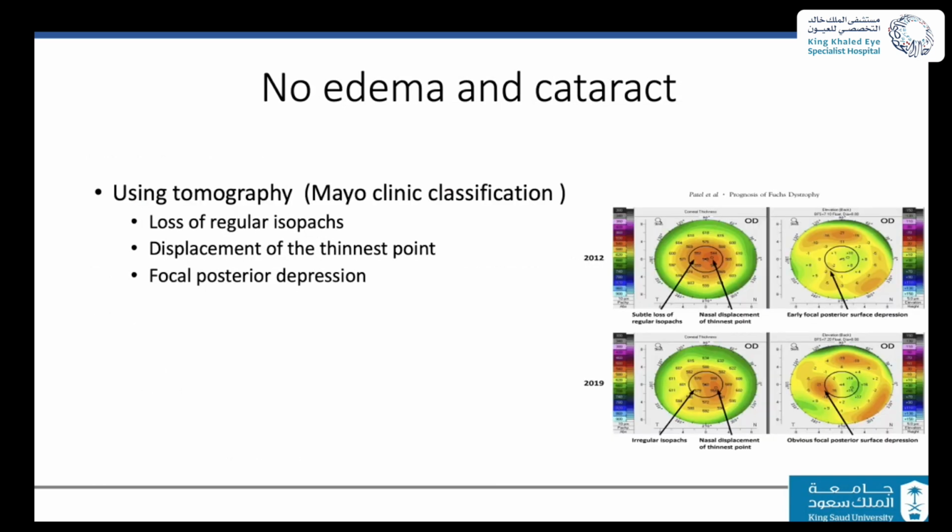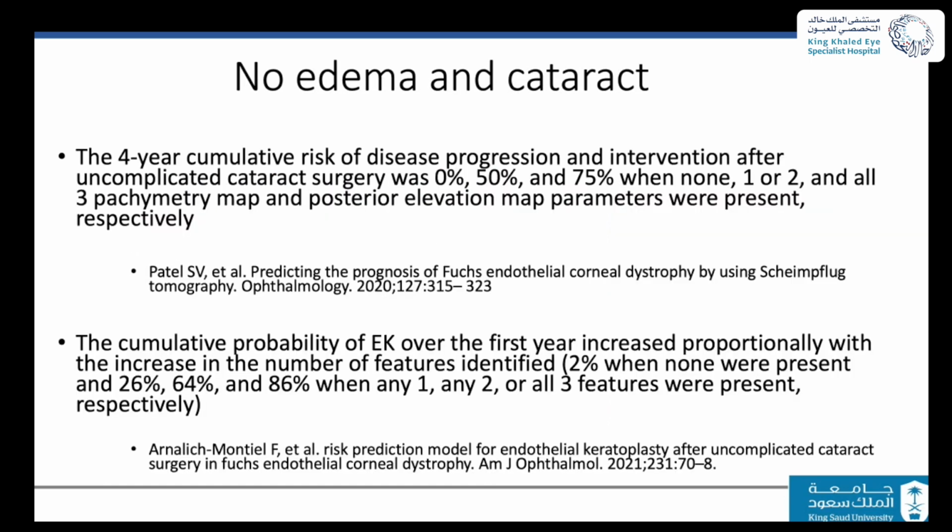Back to the tomography and the features that we have seen, two studies were recently published, one with a 4 year follow-up and one with a 1 year follow-up. In the 4 year follow-up, they found that if you have all three features in the tomography, the chance that you will develop corneal decompensation is almost 75%. The other study found that if you have all three features, then it's about an 86% chance that you are going to develop corneal decompensation. This is without looking at the number of endothelial cells and without looking at the pachymetry.